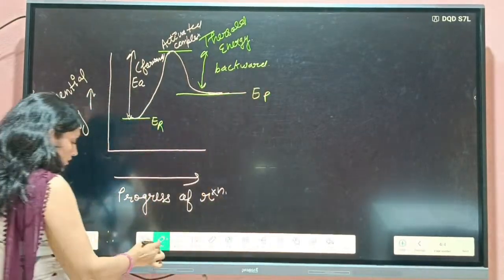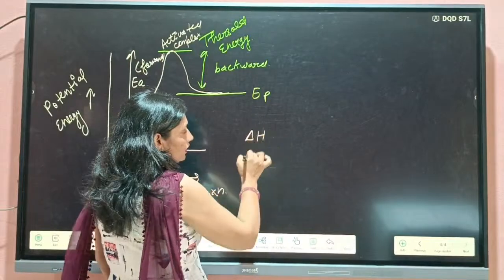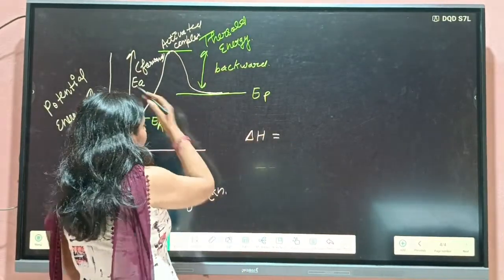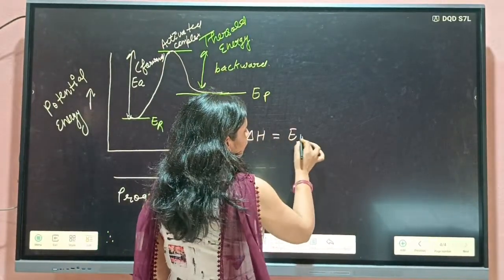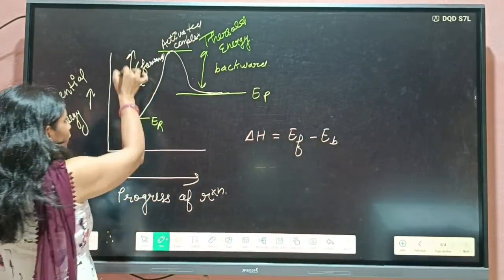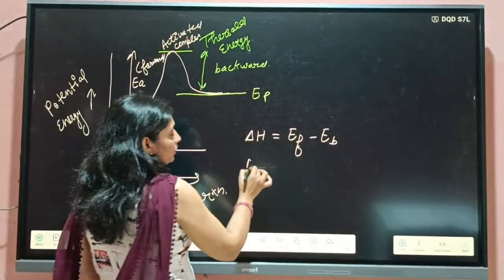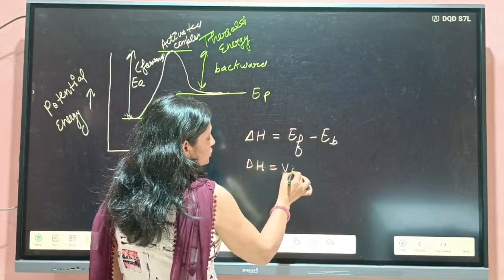So here you can see, del H will be E forward minus E backward. E forward is greater as compared to E backward, so del H will be positive here.